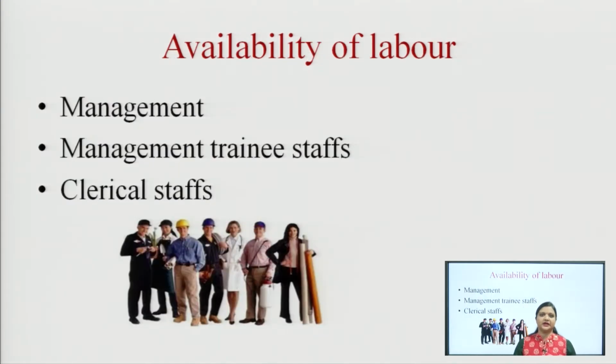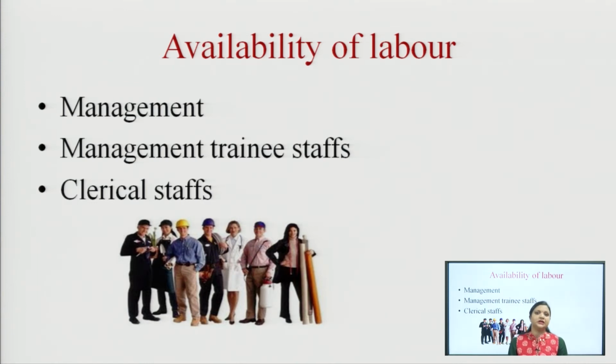The second one is availability of labor, like management trainee staff and clerical staff. If you are going to set up a store in a particular trading area, you have to be very careful about the availability of manpower, or human resources, whether skilled, semi-skilled or unskilled.